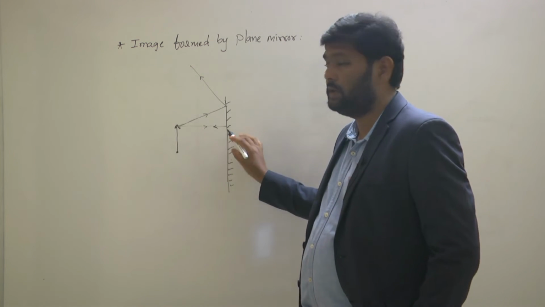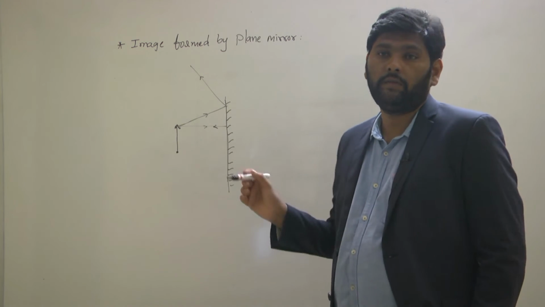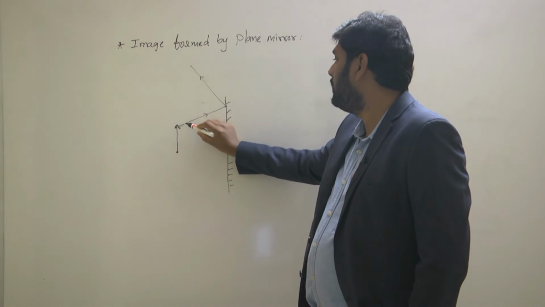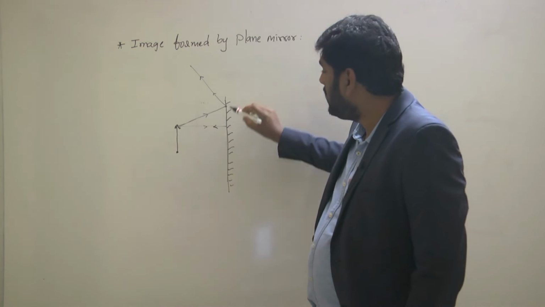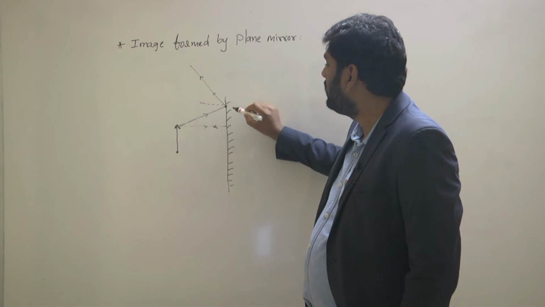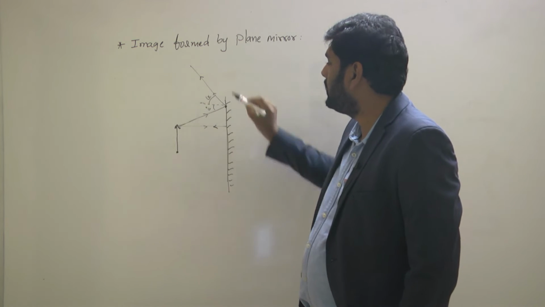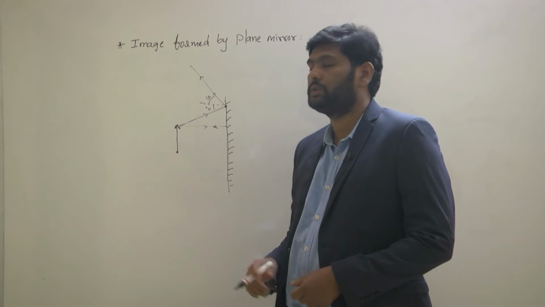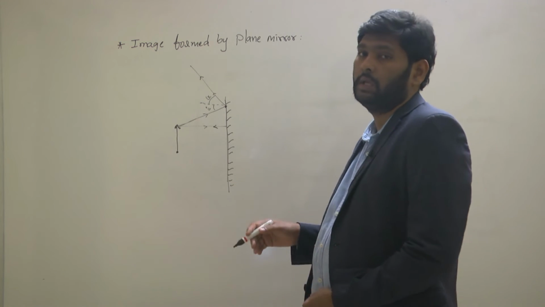In this case, for this one, the angle is zero. With this zero angle of incidence, the ray is reflected backward. In a similar way here also, if this is the point of incidence, this is your light ray and this is your reflected light ray, at the point of incidence you can draw the normal. When you draw the normal, this is the angle of incidence and this is the angle of reflection. So here the angle of reflection and angle of incidence must be equal. The light rays will follow this rule and give the image inside the mirror.